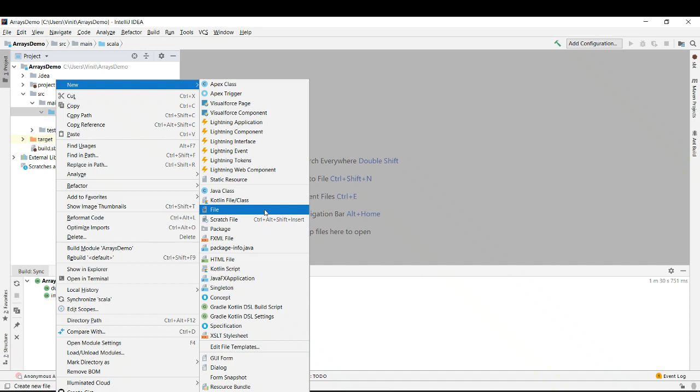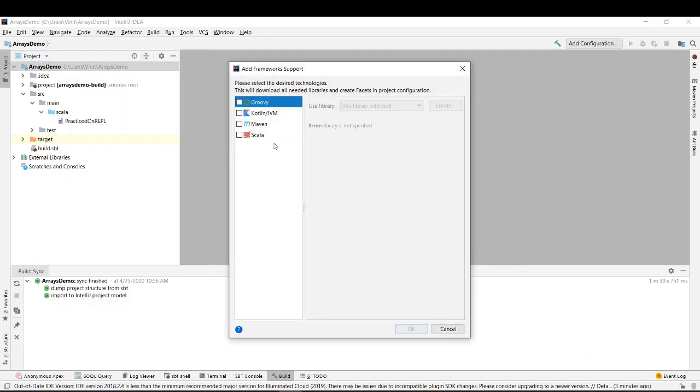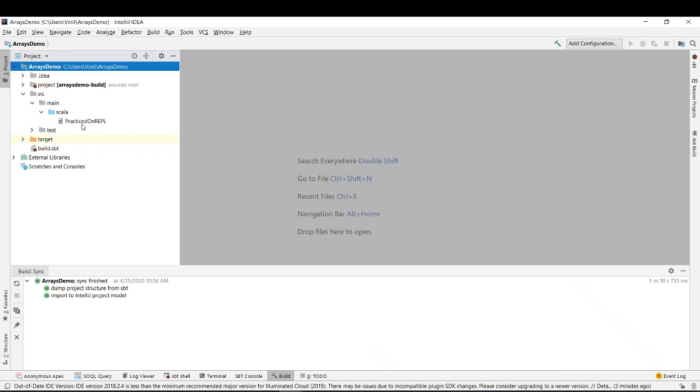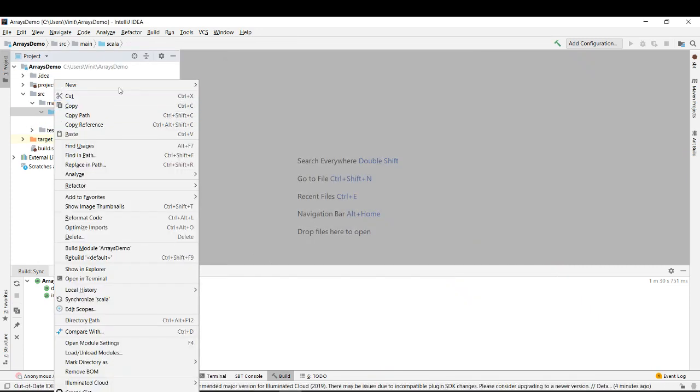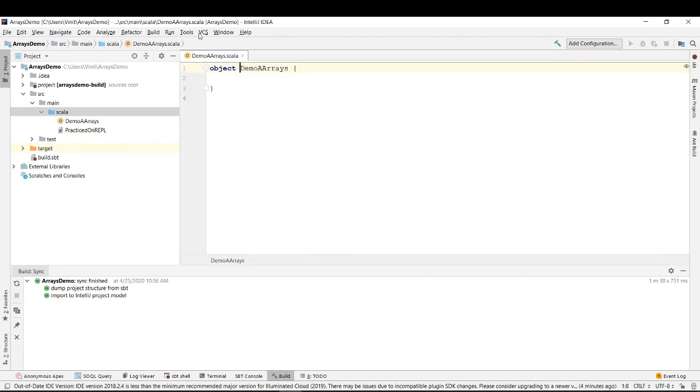We need to add the framework. Okay, then right click, add framework support, Scala, and okay, and right click and write new Scala class, select it as an object, say it as demo a arrays. Okay, so it's demo a arrays. I've given it the name as a demo a so that it is there in the ascending order. And let's start writing the program.